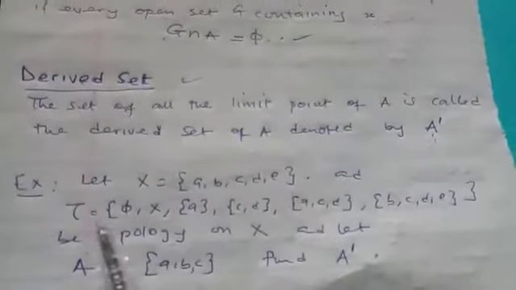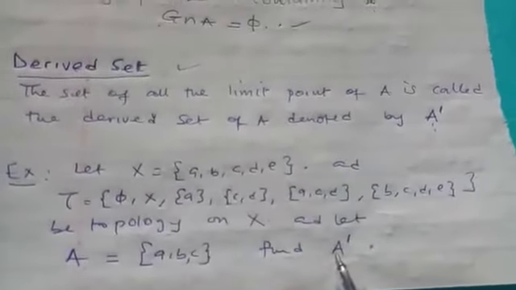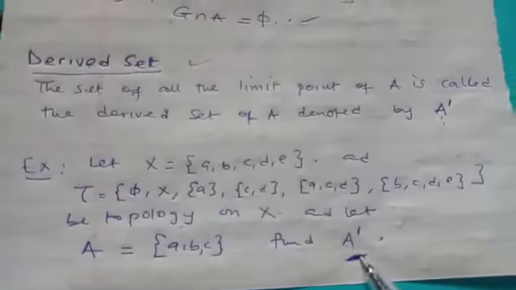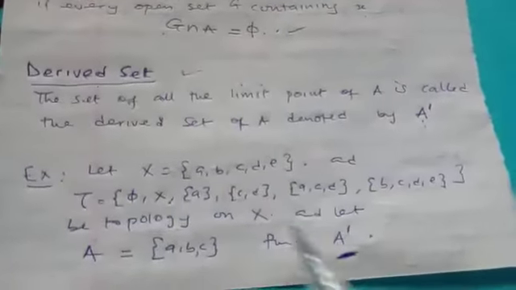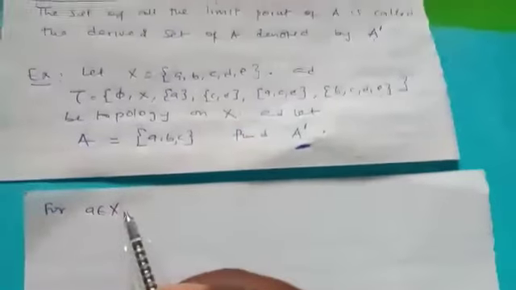Let S be this and let tau be this topology on it, and let A be equal to this. So we want to find A prime. A prime means we want to find all the limit points, and we need to find the derived set. Now, to get it, we need to test if a, b, c, d inside this S is a limit point by definition.